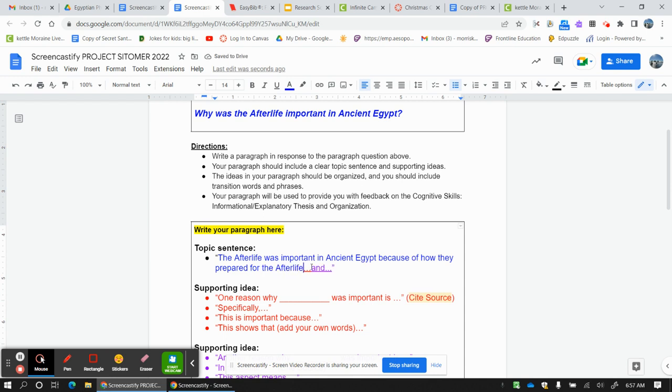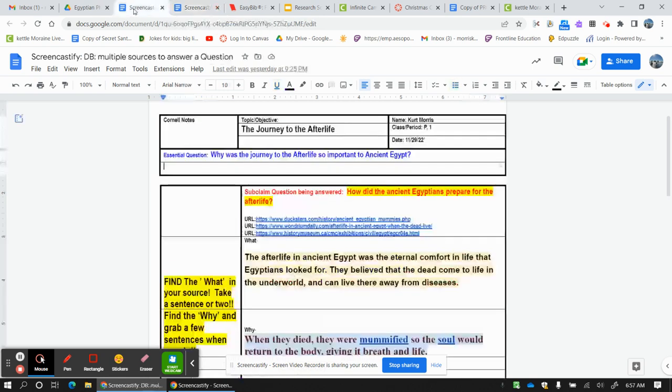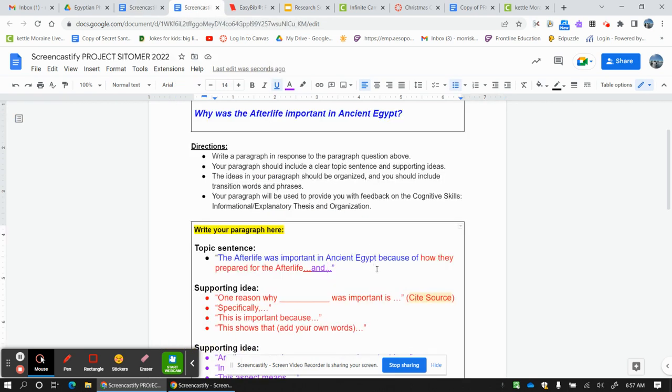And of course, I have an "and," and this is going to be red because that is my first subclaim. So let's make that red. And now this is going to be my purple because it's my second subclaim, but I never wrote a second subclaim here. I just did the first one, but let's pretend. And what the afterlife was, period.